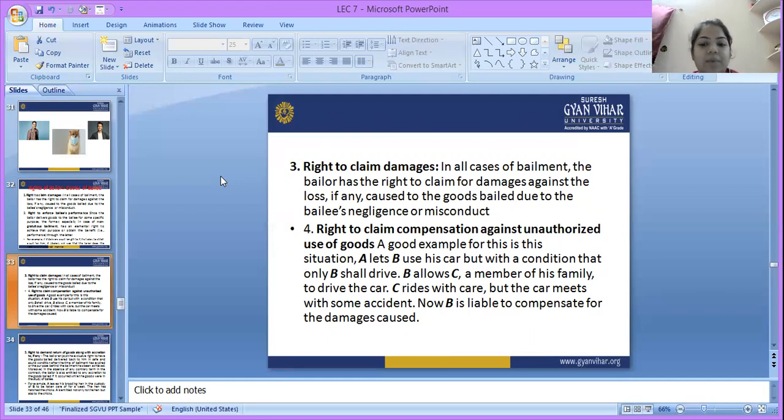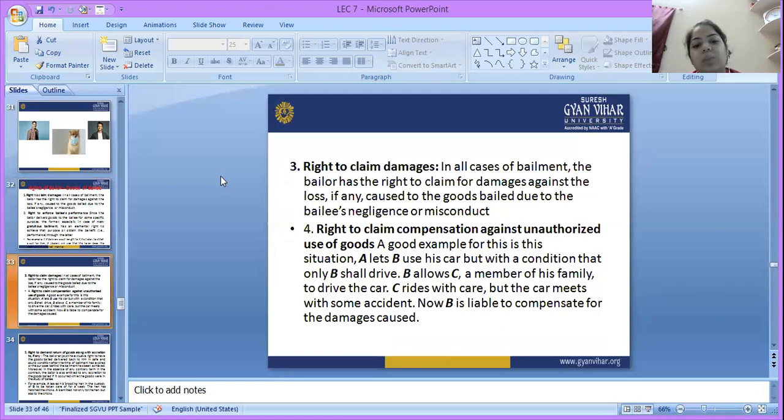Let's take an example for this. A lets B use his car, but what is the condition? Only B shall drive. Okay, here is the condition. A and B are good friends. A allows B to use his car. The condition is that only B shall drive.